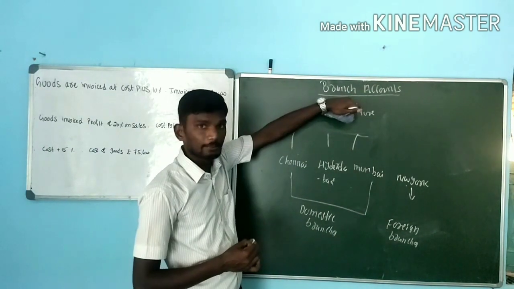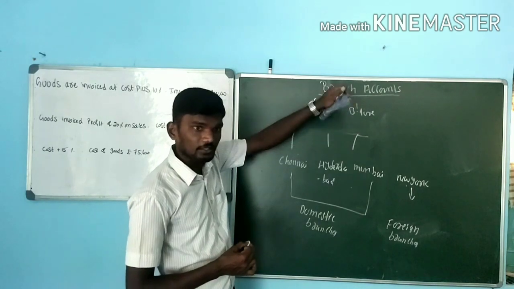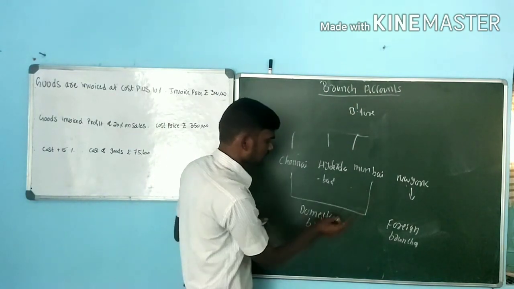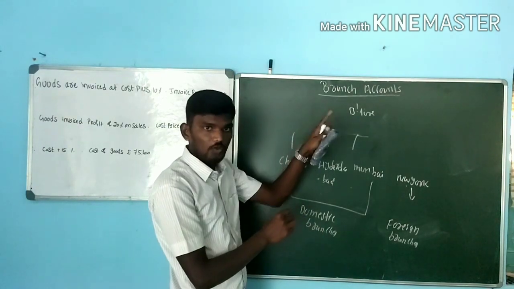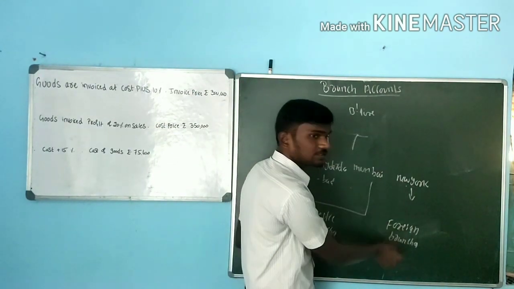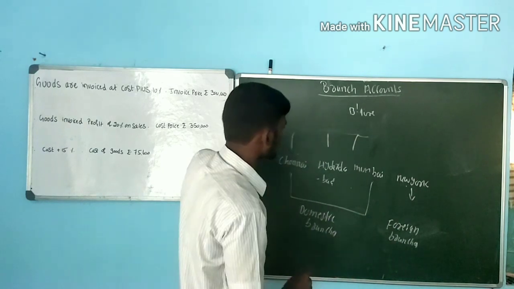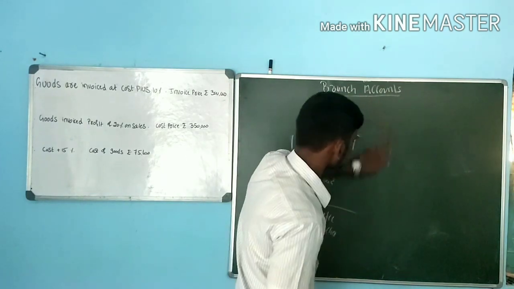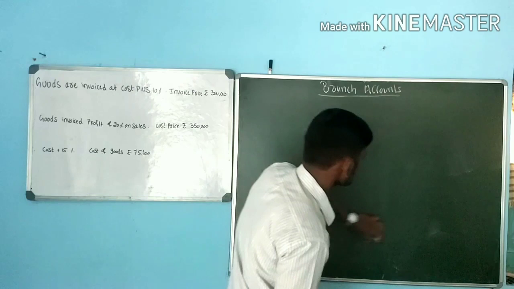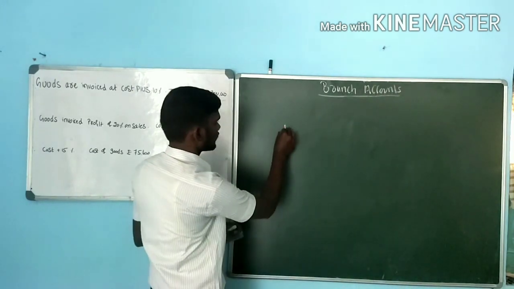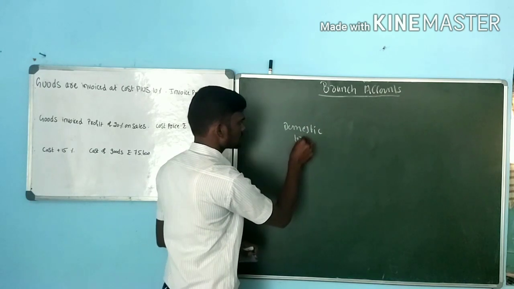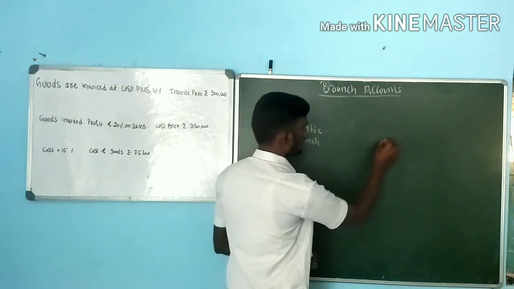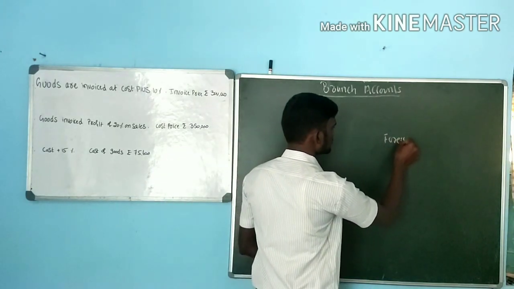Head office in Bangalore: within the country, if they establish any branches, they are called domestic branches. If they establish outside the country, they are called foreign branches. Next, domestic branches, then foreign branches.